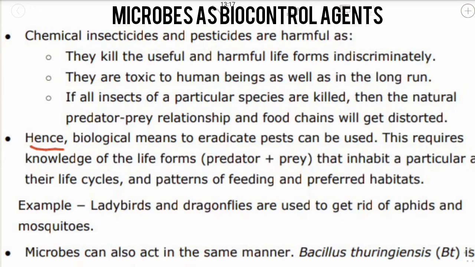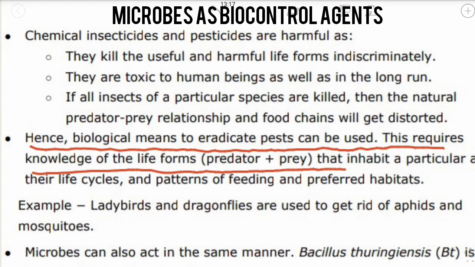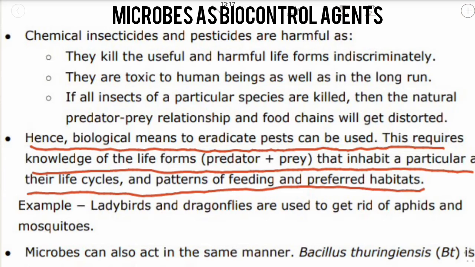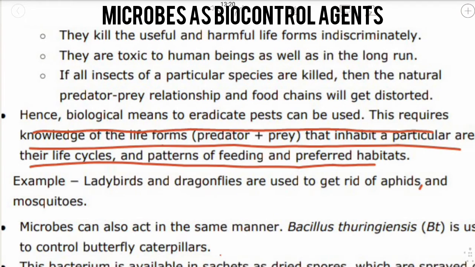Hence, biological means to eradicate pests can be used. This requires knowledge of the life forms, predator plus prey, that inhabit a particular area, their life cycles, and patterns of feeding and preferred habits. So you must start using biological methods, biocontrol agents, to eradicate pests as well as insects. First of all, you must have knowledge of the predator-prey relationship. As we know, a particular animal will kill a particular insect.